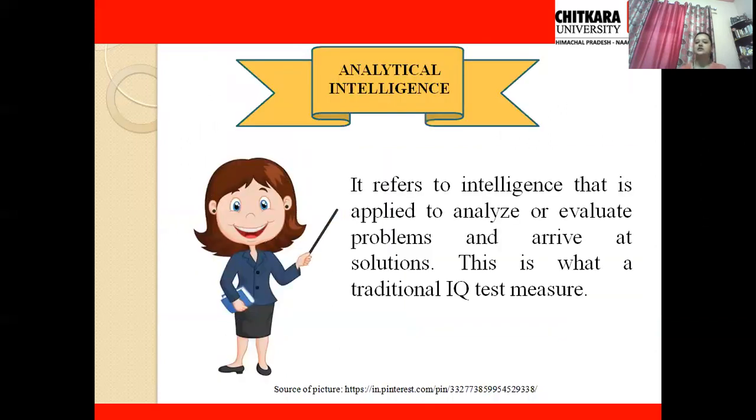So analytical intelligence, as by its name, refers to intelligence that is applied to analyze or evaluate a problem and arrive at a solution. So this is what traditional IQ tests measure. In a traditional IQ test, you must have seen that you get some problems and you have to resolve those problems. You have to analyze or evaluate those situations or problems and get to a result. So that is what analytical intelligence is. A simple example of analytical intelligence is using arithmetic or mathematical formulas to resolve your problem or to get a solution. So that is what analytical intelligence is.